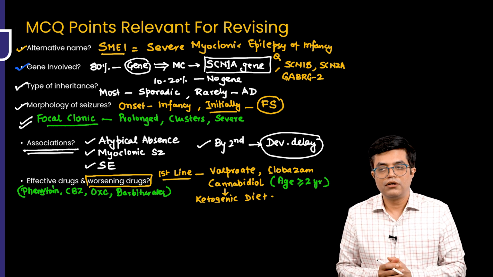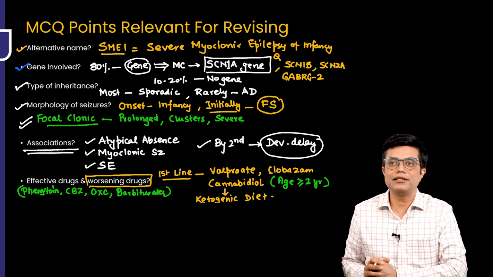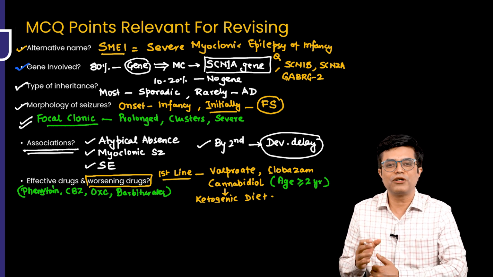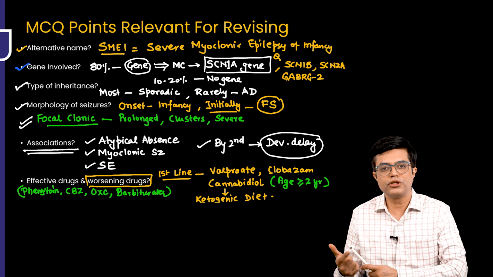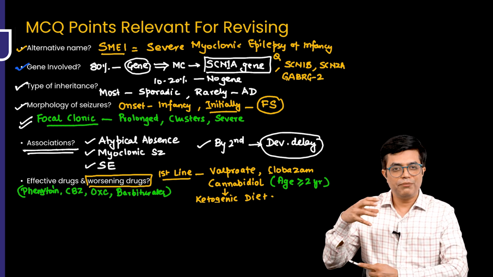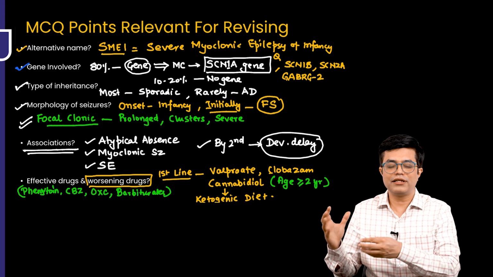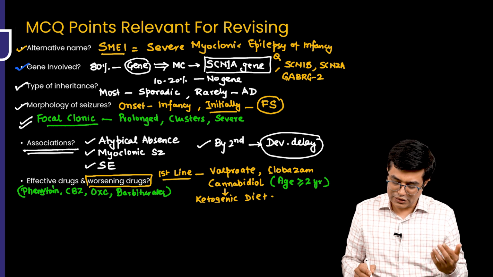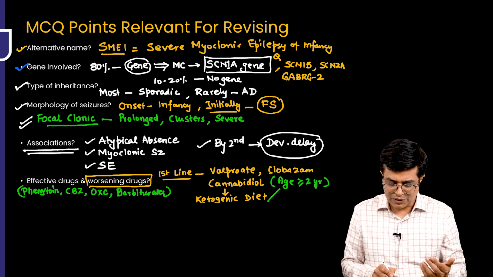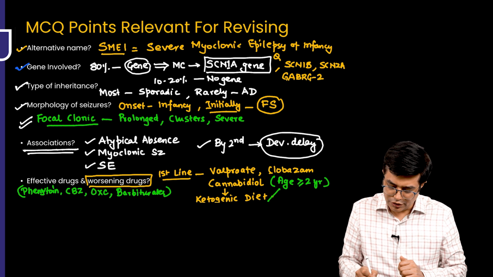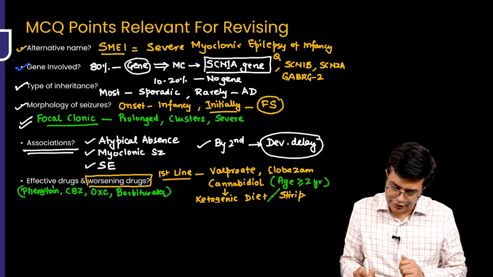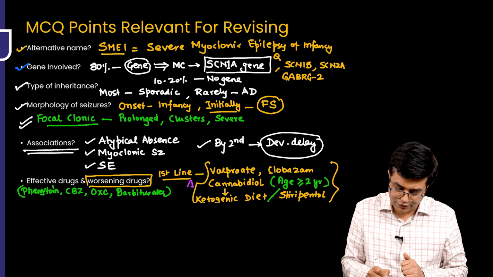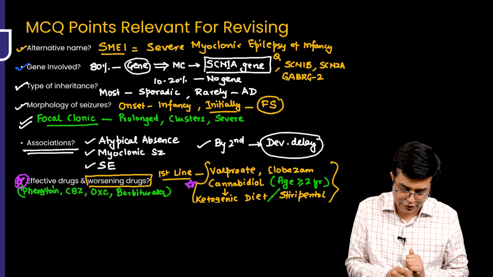What about stiripentol? Stiripentol has problems of availability, and still many neurologists do use it. But with stiripentol, there are problems related to pharmacokinetics of the drug. Availability is an issue, cost is also an issue. And stiripentol, when you are co-administering with other drugs, it has a tendency to affect the concentration of other drugs like clobazam, valproate, and other drugs affect its metabolism as well. So you can remember that another reserve drug, very effective drug, but clinically not always useful, is stiripentol, right? So this is another drug which is effective. So these are the drugs which are effective on this side, and these are the drugs which are not effective and they worsen the patient, right?